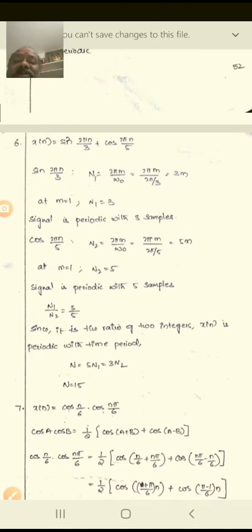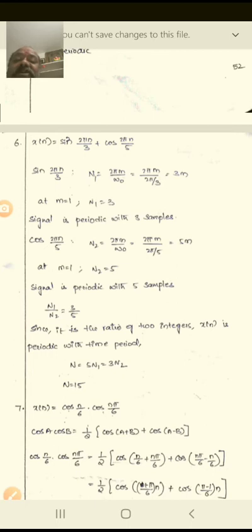Similarly, for the second function, cos 2 pi n by 5, n2 is equal to 2 pi m by omega naught, where omega naught is 2 pi by 5. The 2 pi gets cancelled, and 5m is left. At m equal to 1, n2 is equal to 5, so the signal is periodic with 5 samples.